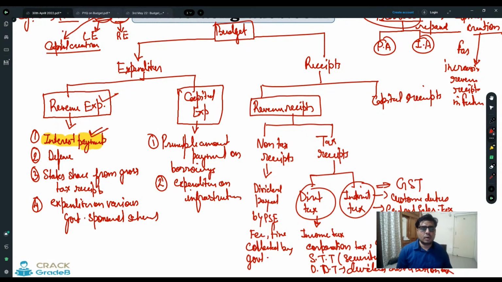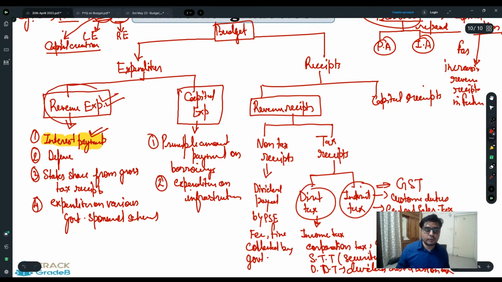So in other words, revenue expenditure shows government's ability to spend money on the welfare of the people. High revenue expenditure means government has a lot of capability to provide better facilities and services to the country's people. So in that context, revenue expenditure is very important.